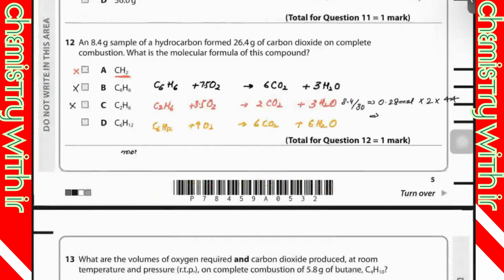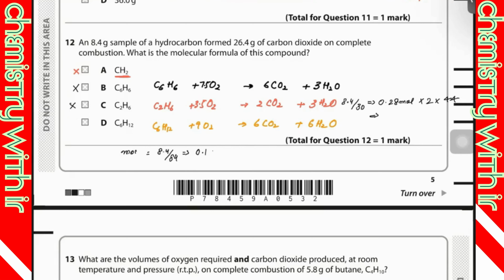Then same goes with the mole of hydrocarbon, that is 8.4 divided by the molecular mass of C6H12. What is the molecular mass? I think it would be 84. Yeah, maybe. Yes or no? Yeah, 84. What's the mole? 0.1.